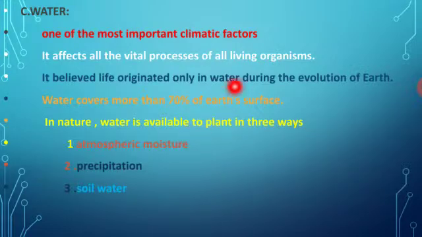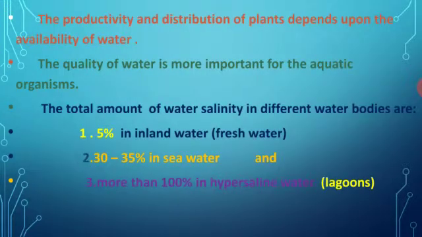If the water is not there, it also affects all the vital processes in living organisms. Our earth evolved only in the presence of water, and more than 70% of the earth is covered by water. All the productivity as well as distribution of plants depends only on the availability of water. All the products that we are getting from the plants are dependent on the availability of water.